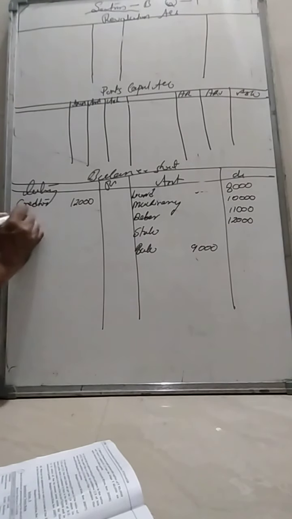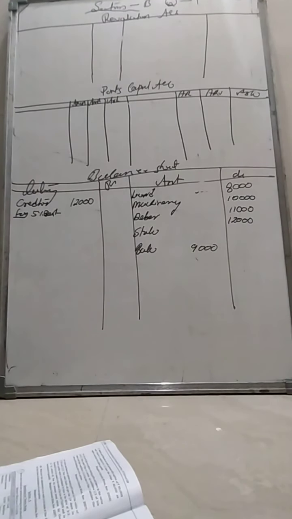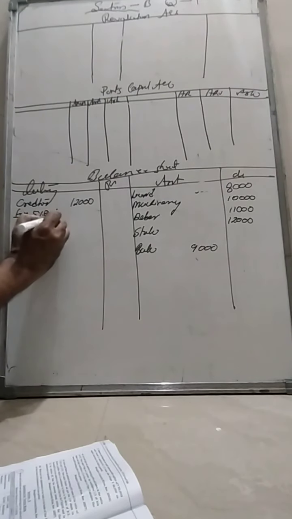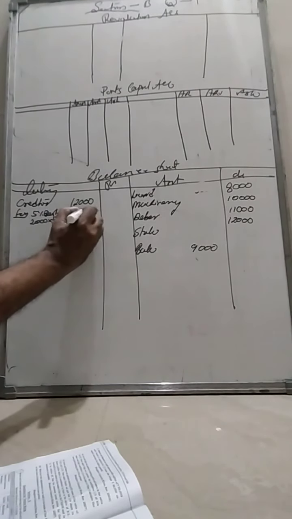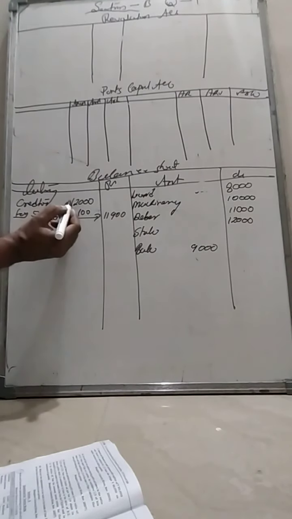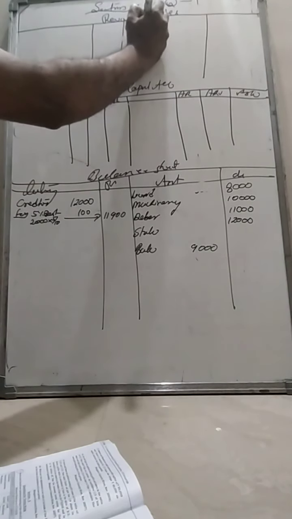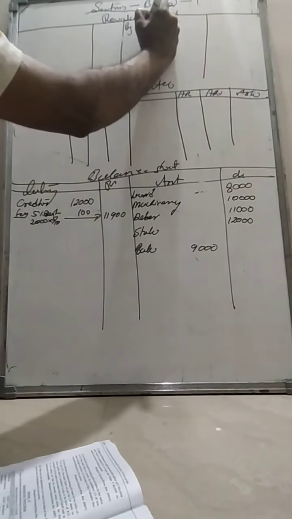Out of the 12,000 creditors, rupees 2,000 were paid at 5% discount. So less 5% discount. 5% discount from 2,000, 2,000 into 5%, that is 100 should be the discount. So the outer column is 11,900. The actual liability was 12,000, which is now reduced to 11,900, so 100 is a profit. You should write it on the credit side of the revaluation account, creditors, rupees 100.